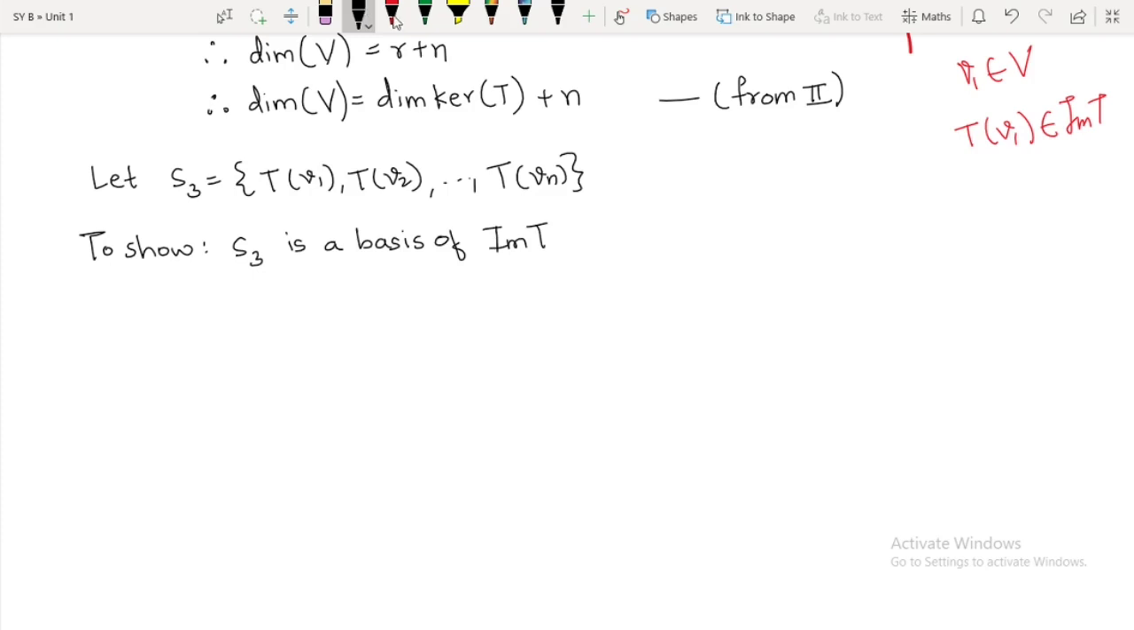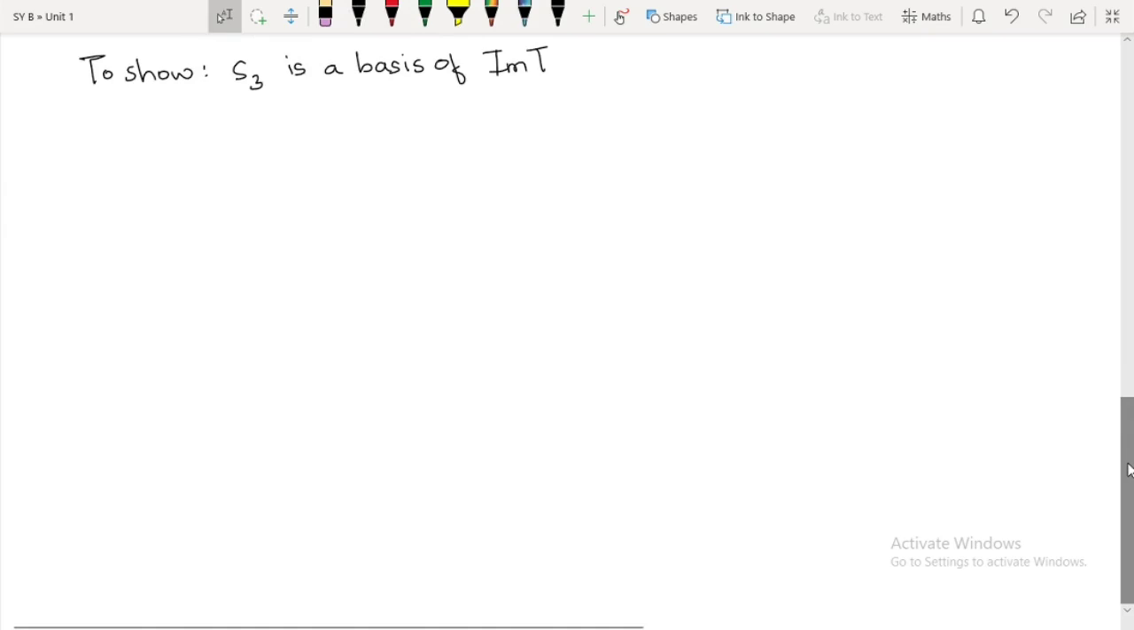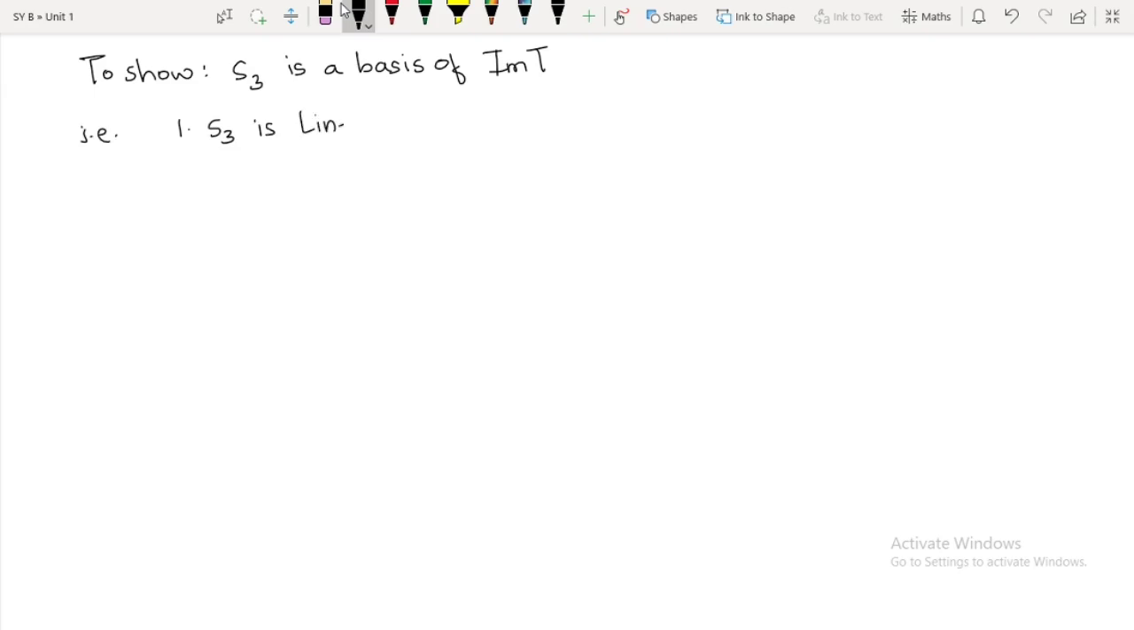Okay, so that is nothing but, you already know the definition of basis. First thing what we have to show is that S3 is linearly independent, and the second thing we have to show is that the linear span of S3 is equal to image of T. Okay, that is nothing but what?